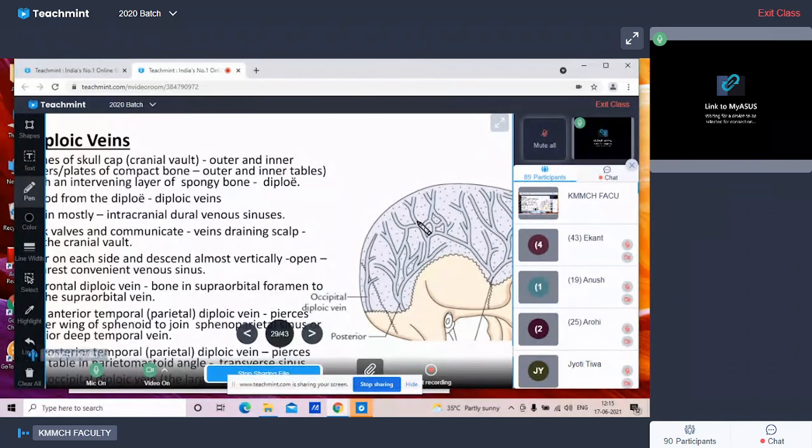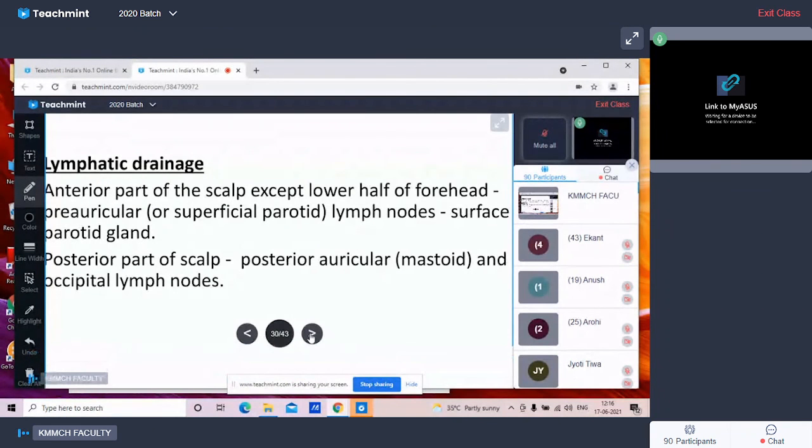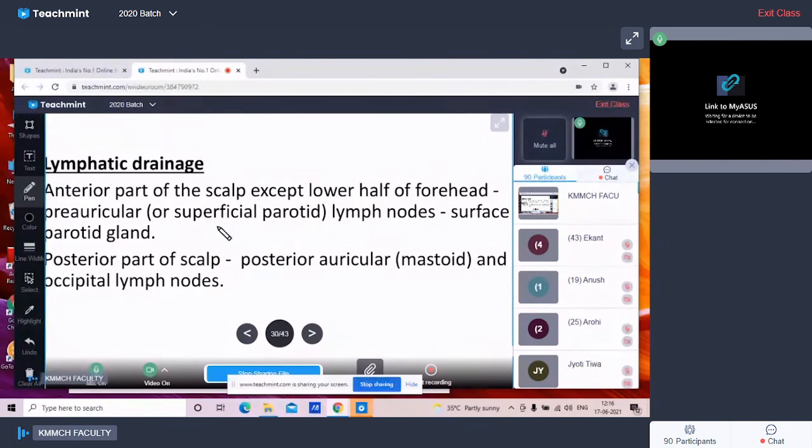Then coming to the lymphatic drainage. The lymphatics from the front part of the scalp drain into the pre-auricular lymph nodes, and the posterior part of the scalp drains into the posterior auricular and the occipital groups of lymph nodes. So this is almost all about the scalp.